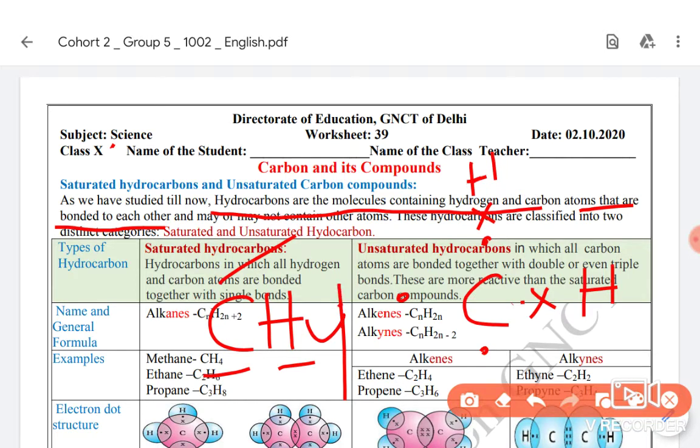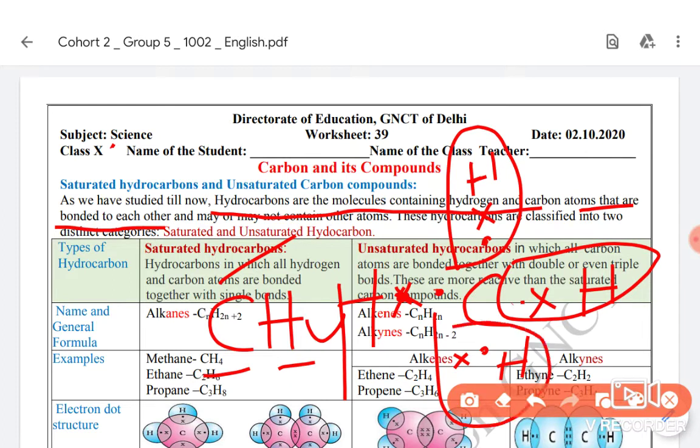So the problem is solved by sharing 1 electron each with 4 hydrogens. So it becomes CH4. The electron dot structure is like this, very simple. And this carbon has all these 8 electrons.